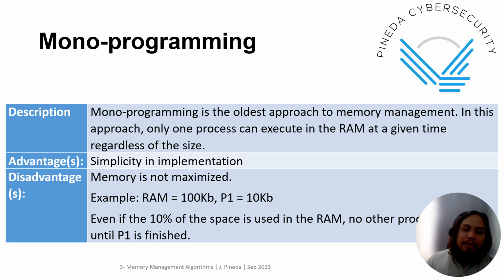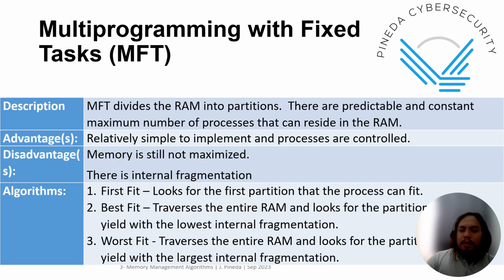It says here, even if 10% of the space is used, no other process can reside in the RAM until P1 is finished. So next we go to MFT. MFT divides the RAM into partitions. It's defined: there is a predictable and constant maximum number of processes that can reside in the RAM.